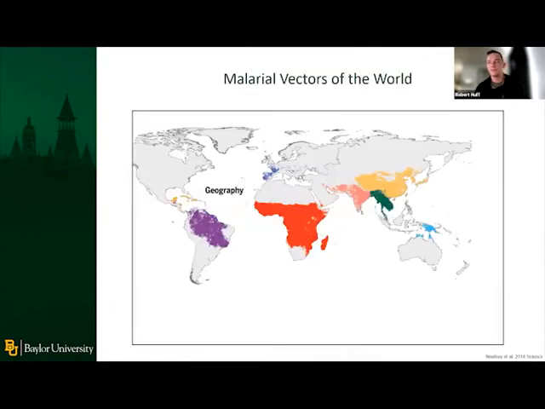Just to give you an implication of how important these mosquitoes are, I'm showing you the distribution of different malarial vectors throughout the world. In red in Africa is primarily where Anopheles gambiae is going to transmit malaria. And in pink in the Indian region is going to be Anopheles stephensi. Although a lab here at Baylor, Dr. Tamar Carter's group, has shown recently that Anopheles stephensi is starting to migrate into the Horn of Africa region and start to compete with other vectors that transmit malaria.